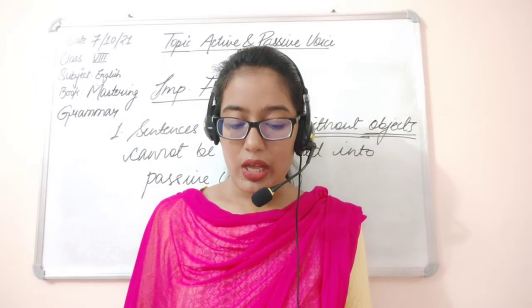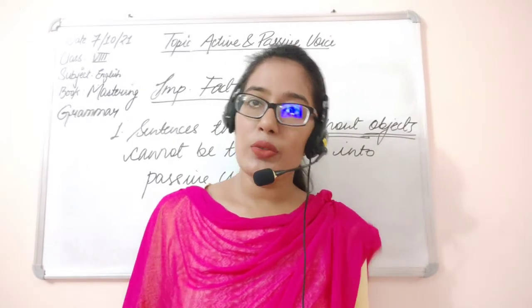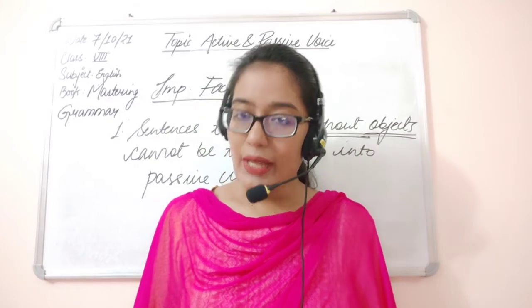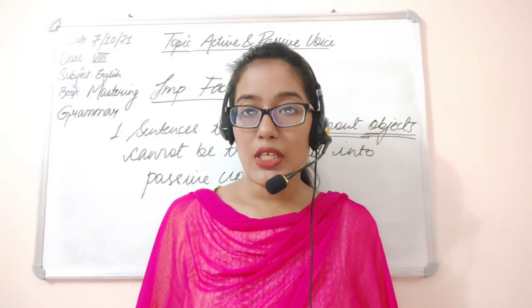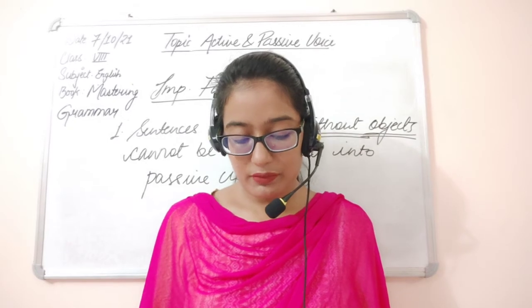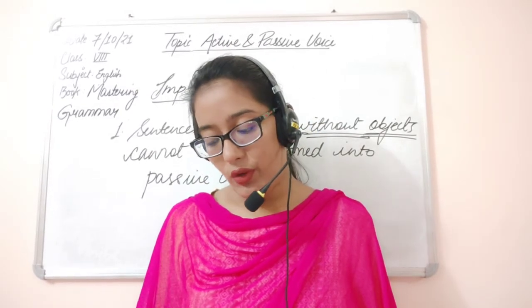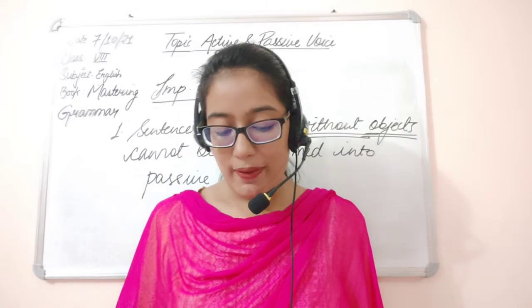For example, Rita threw the ball. So here Rita is the subject, threw is the verb, and the ball is the object. This can be changed into passive: the ball was thrown by Rita. Only those sentences in the active voice that have transitive verbs, therefore an object, can be changed into passive voice.